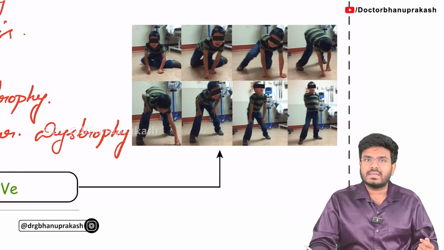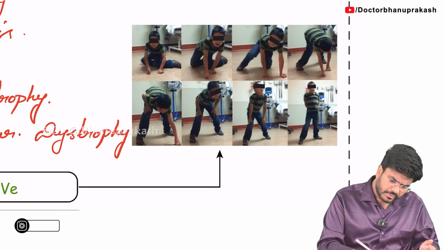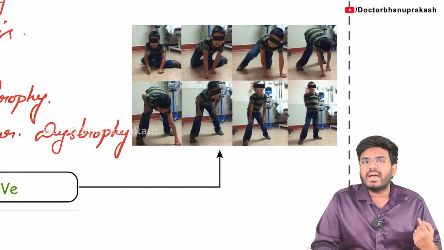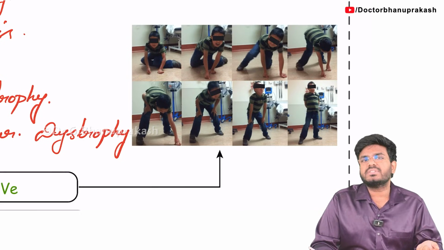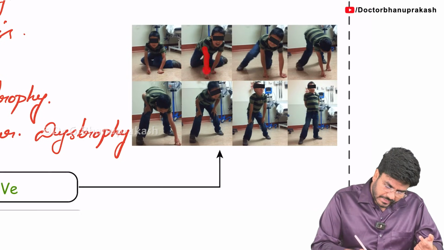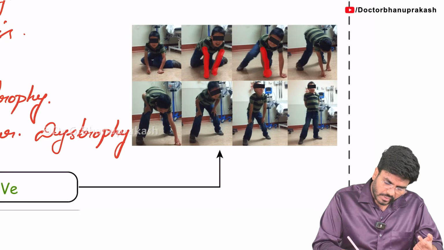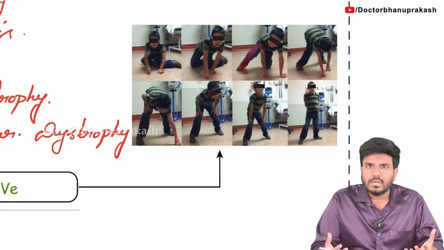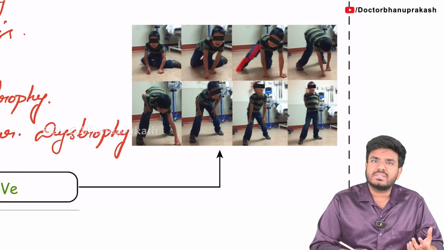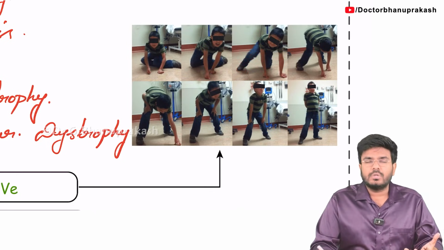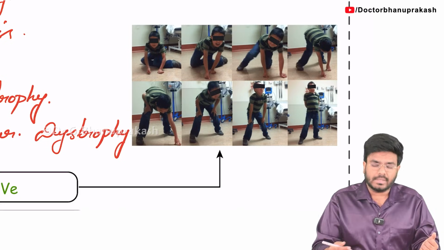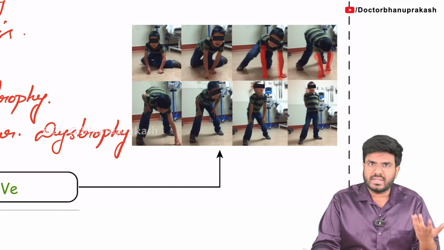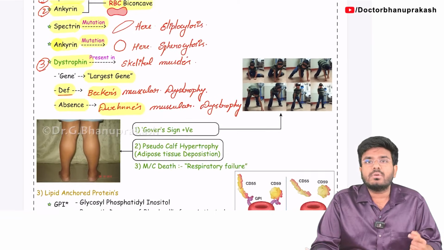But look at this guy who is suffering with Duchenne's muscular dystrophy. After sitting on the floor, if I ask him to stand up, he is taking the help of his upper limbs in order to raise his body. His thigh muscles, leg muscles and gluteal muscles are weak, not enough to raise his body, so he takes the additional support of his upper limbs. This sign is called Gower sign.